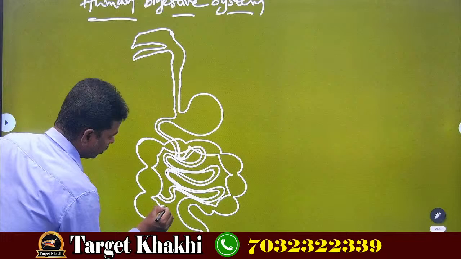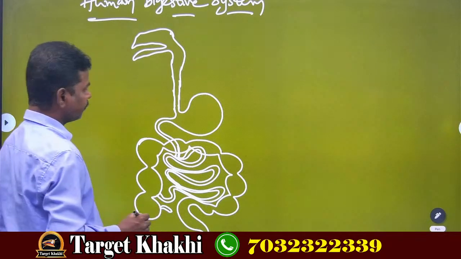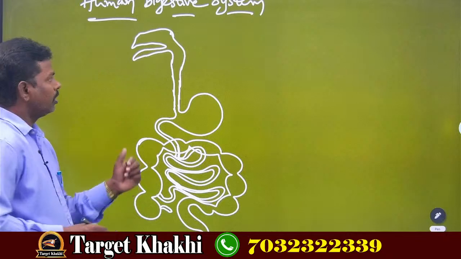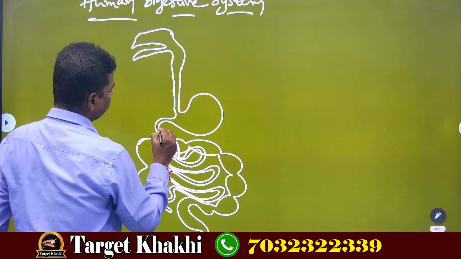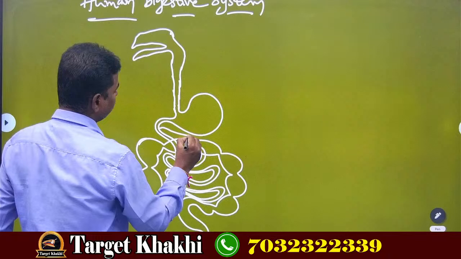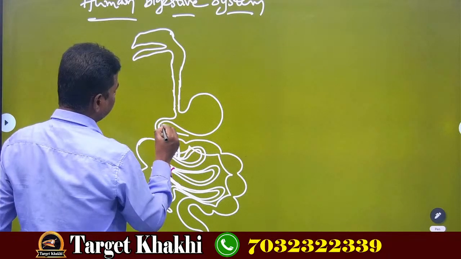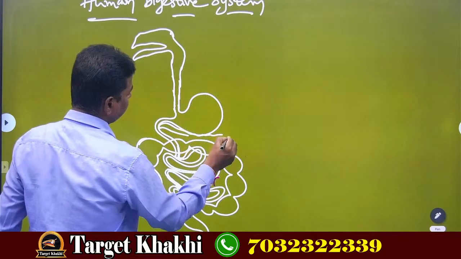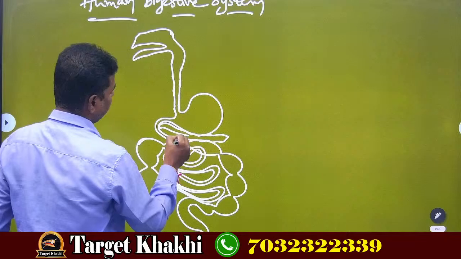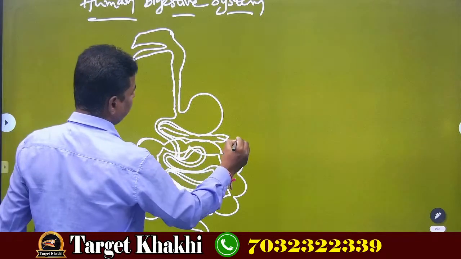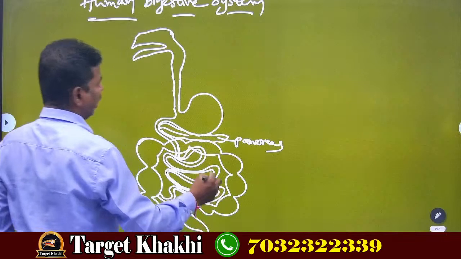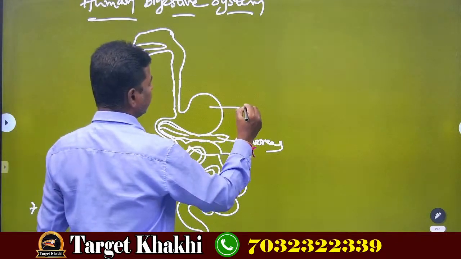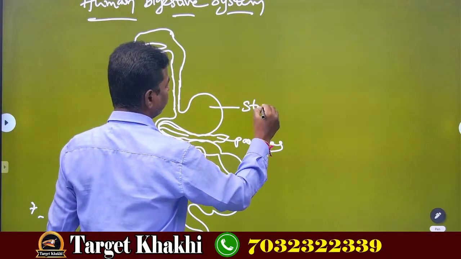Just now I drew it, no? This is called the appendix. Now, in the human digestive system, the leaf-like structure which is present is called the pancreas, and the bag-like structure which is present is called the stomach.